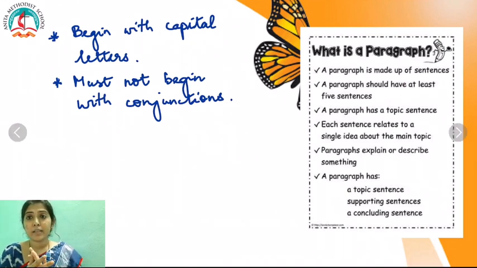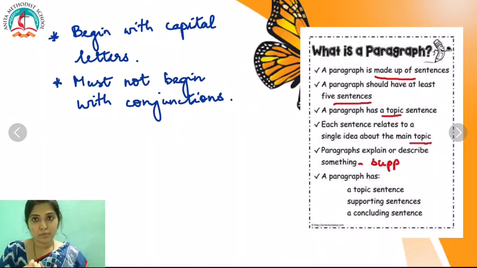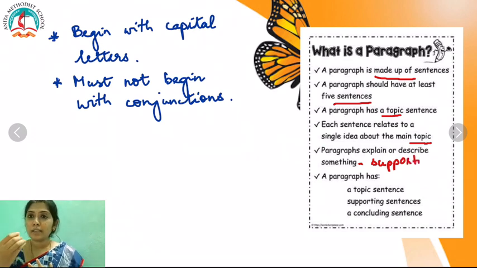A paragraph should have a topic sentence which introduces the topic. It should have supporting sentences where you express or justify your topic, and it should have a concluding sentence where you summarize the topic.